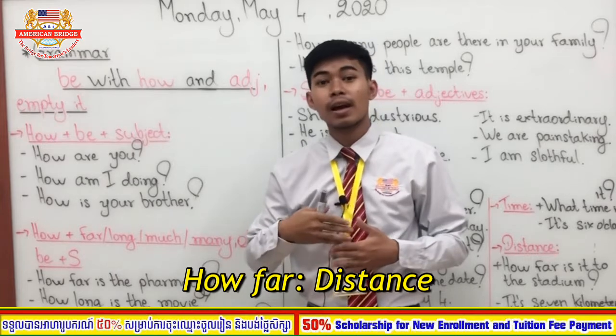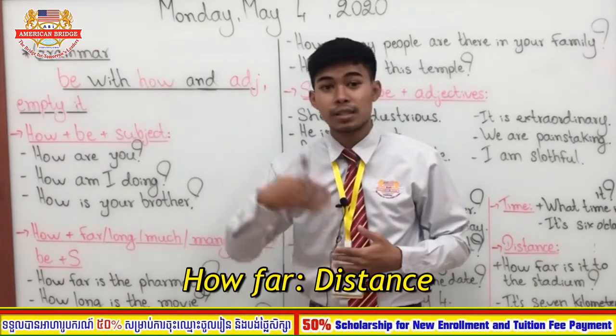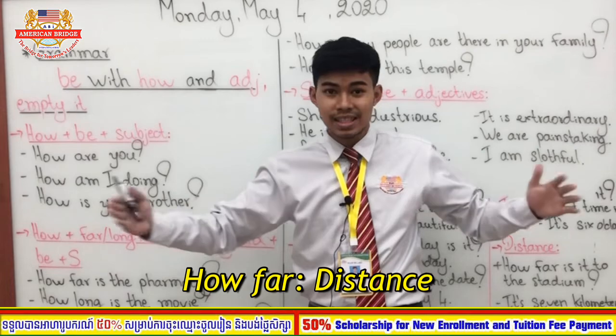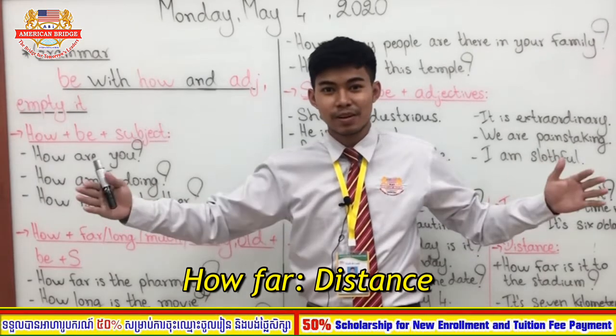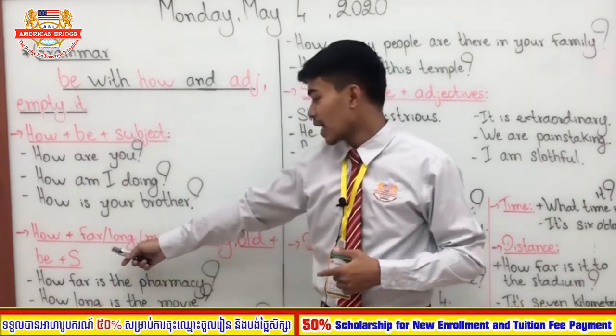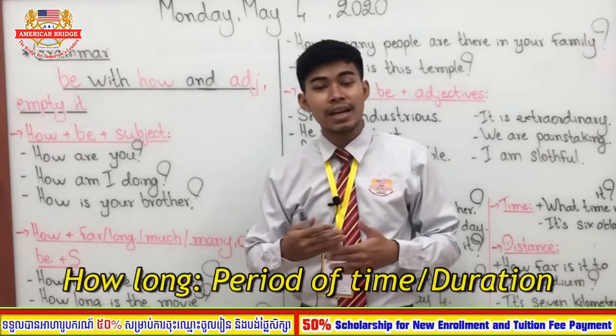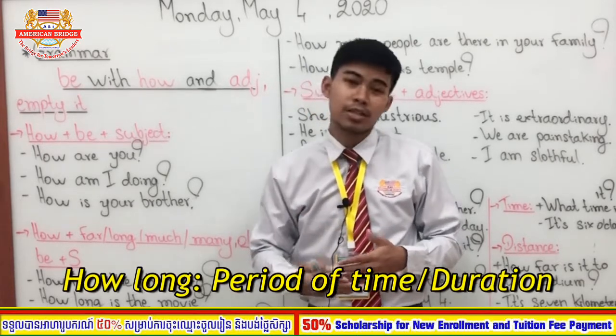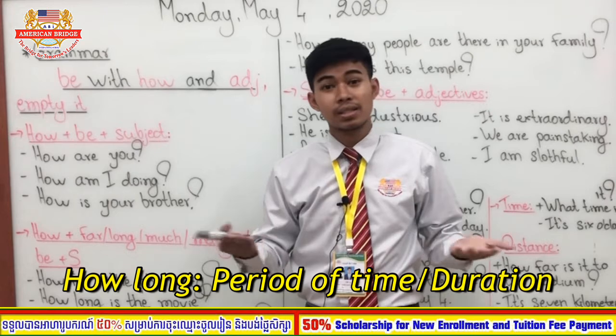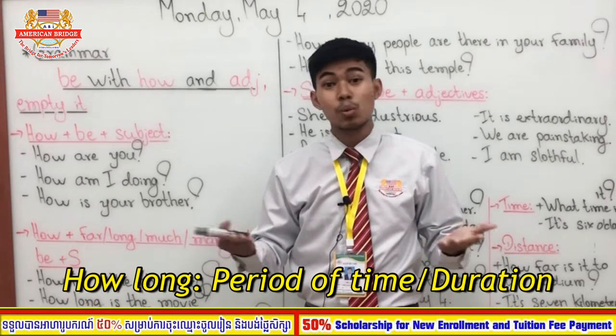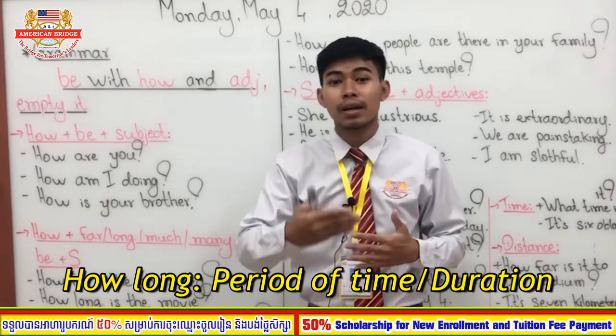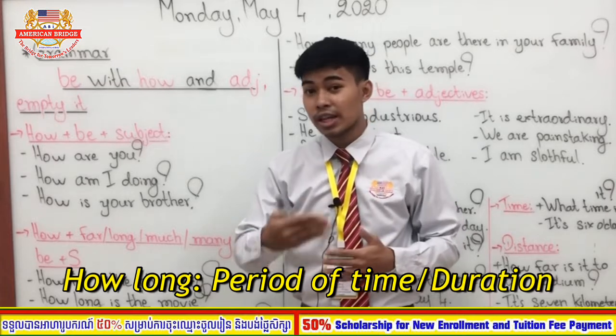So how far is the cinema? How far is the park? So you ask about the distance, okay? You know distance, right? So how far, and then how long? So how long, we can ask about the period of time, right? For example, you say, how long is the class? It's 2 hours. So you ask about the period of time, you ask about the duration.